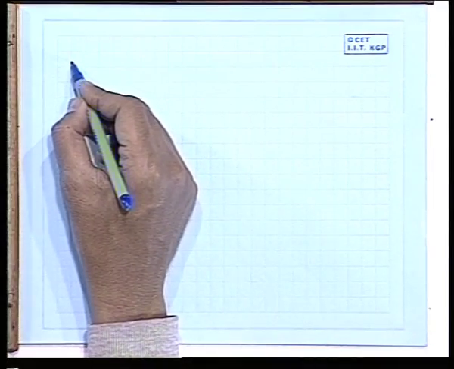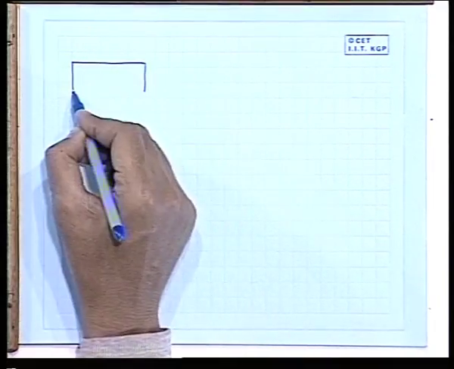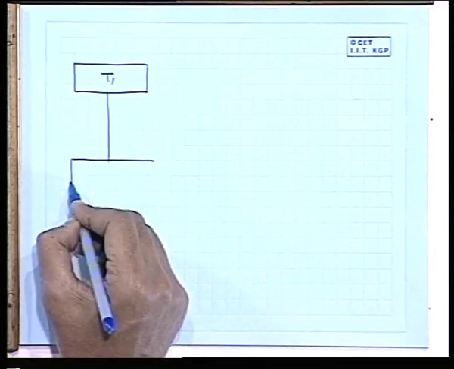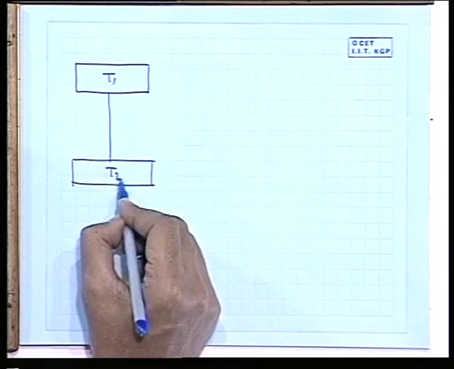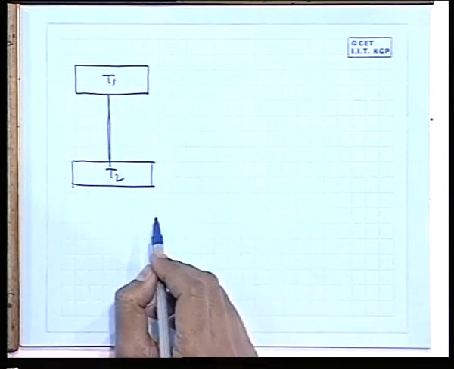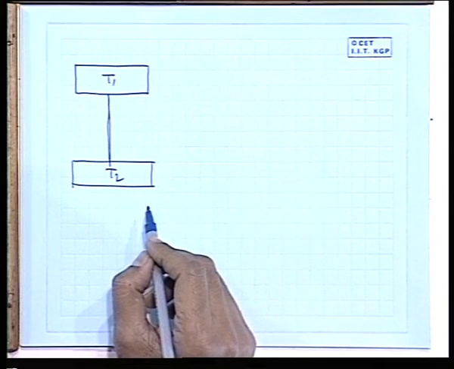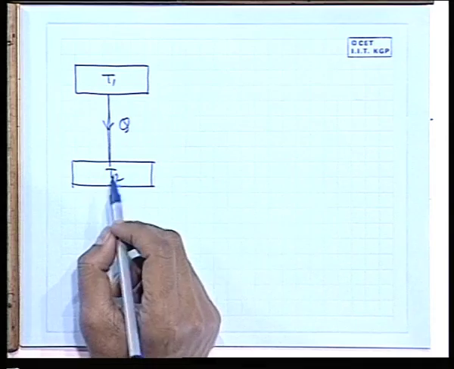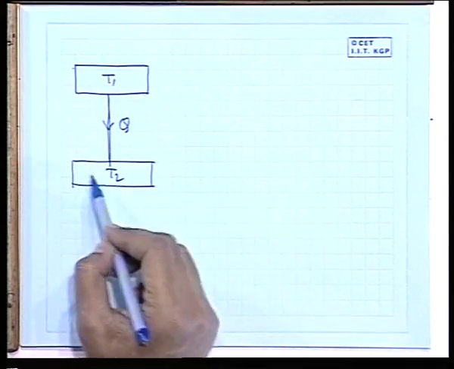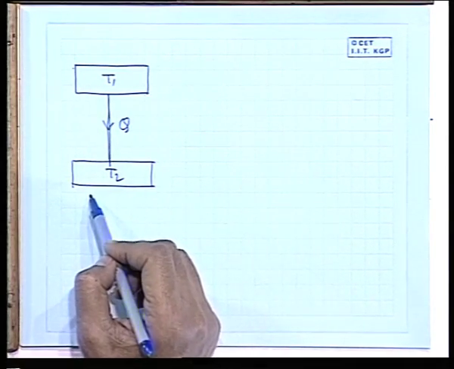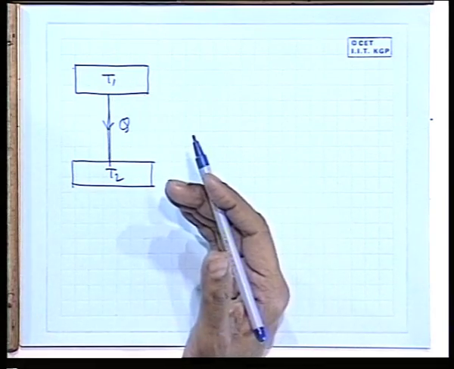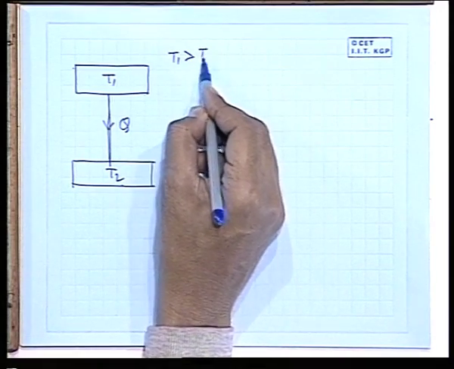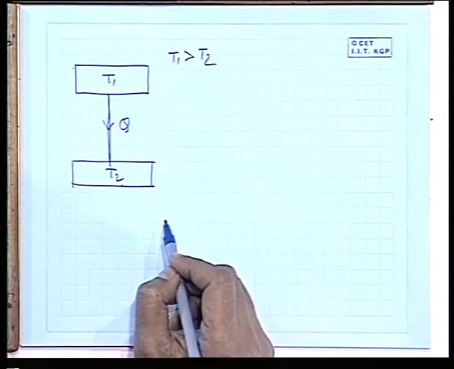Now we should have some other examples. Let us consider the spontaneous heat transfer between two bodies at T1 and T2, if they are made contact with a conducting material or through a diathermic wall. Then what happens? Heat comes through. Let us first consider these two bodies of infinite heat capacities, the concept of an infinite thermal reservoir, so their temperature remains the same, but T1 is greater than T2. This is a spontaneous, feasible process.